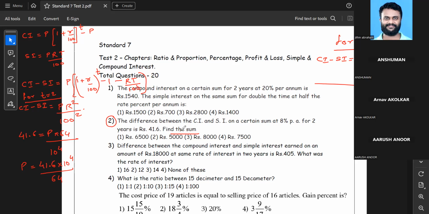Sir, by finding the value of P. Okay, you basically found the value of P, and you found the CI separately and SI separately. Did you do it like that? No, sir, I wrote the value of P as the answer. But that is not what they're asking, right? They're asking for the sum of CI and SI, right?